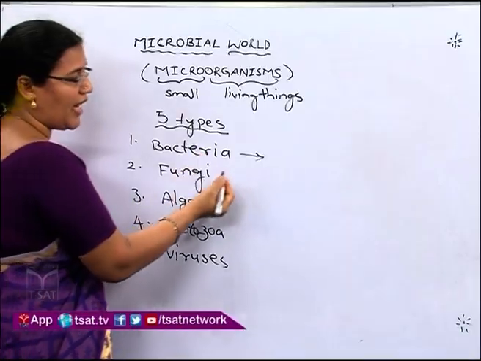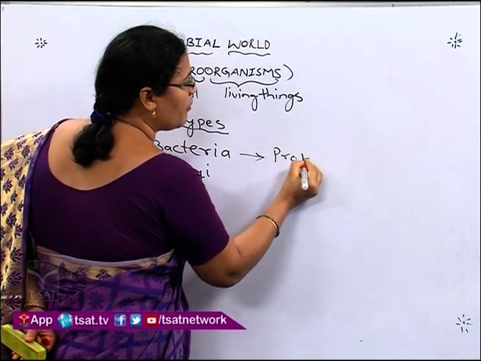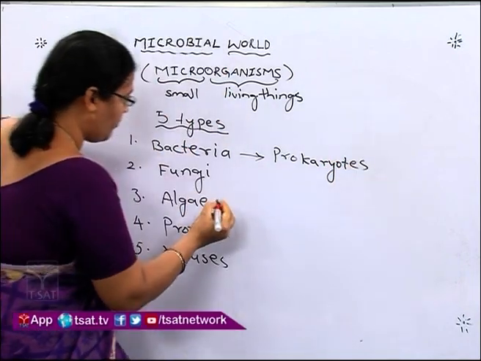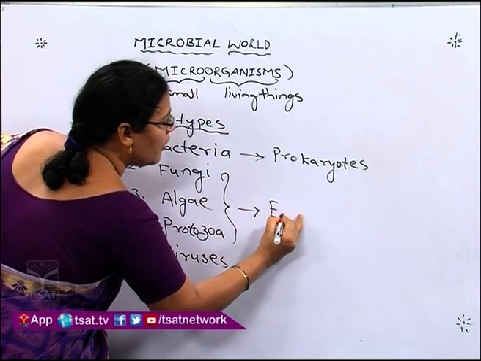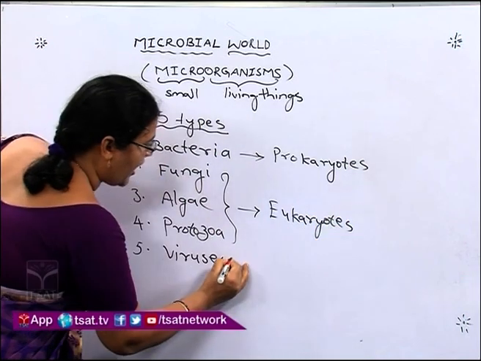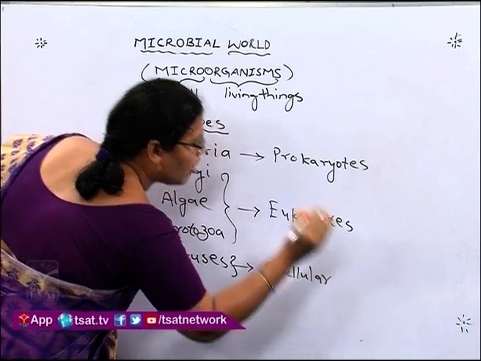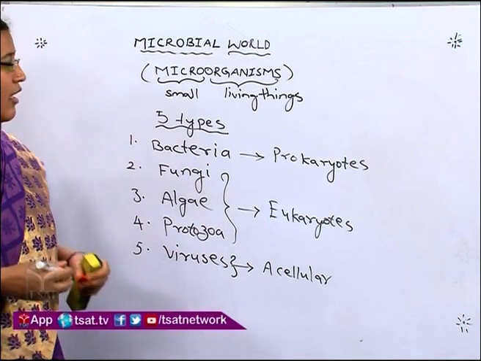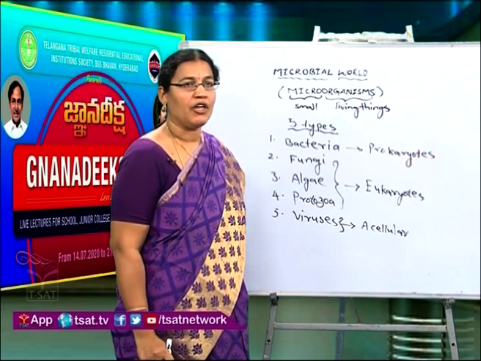Bacteria are prokaryotes, and these three are eukaryotes, and viruses are acellular.